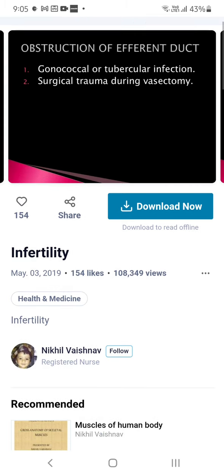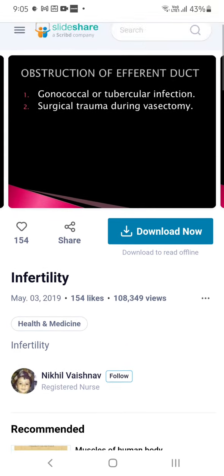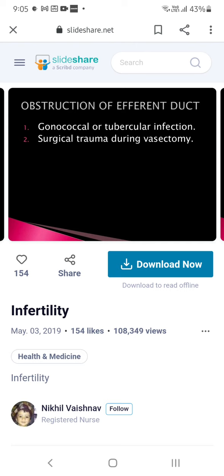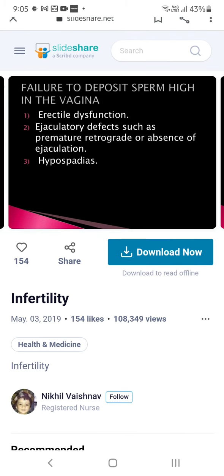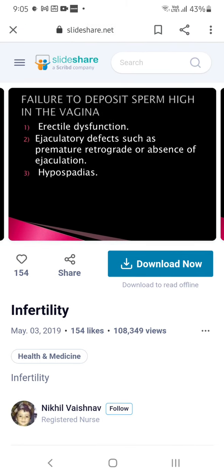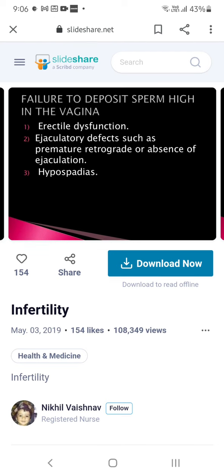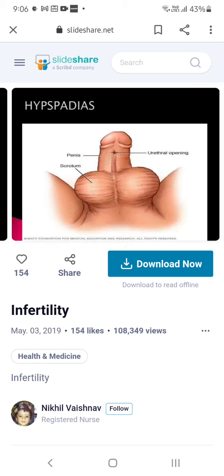When they are doing a vasectomy procedure, if there is any damage to that duct or passage, then it can lead to that. Failure to deposit sperms high in the vagina: erectile dysfunction may be seen, ejaculatory defects such as premature, retrograde or absence of ejaculation, and hypospadias, narrowing of the duct.